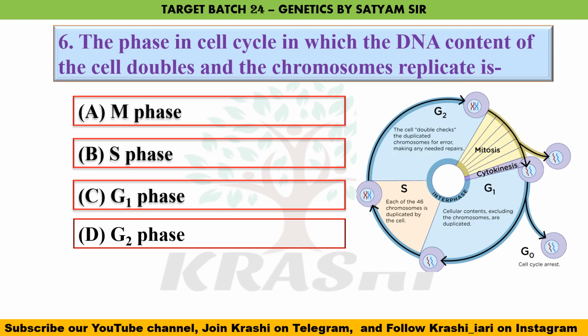Question number 6. The phase in cell cycle in which the DNA content of the cell doubles and the chromosomes replicate is. So the correct answer is option B, S phase. It is also called synthesis phase as the DNA is synthesized and doubled here.